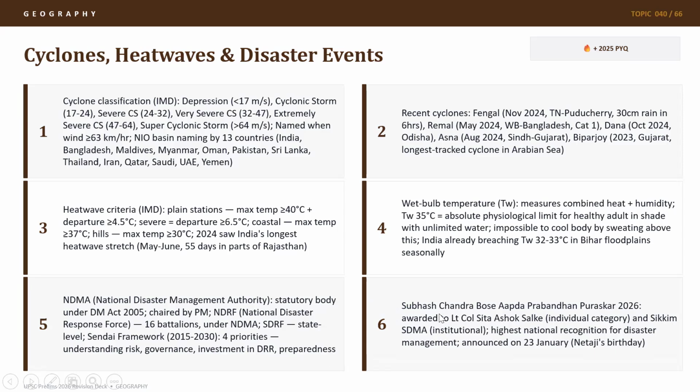We have the Subhash Chandra Bose Apada Prabandhan Puraskar from 2026. It was awarded to Lieutenant Colonel Sita Ashok Salke in the individual category, and Sikkim SDMA in the institutional category. It is the highest national recognition for disaster management, announced on 23rd January on Netaji's birthday. So we have an Apada Prabandhan Puraskar named after Netaji Subhash Chandra Bose. It was given to Sikkim SDMA in the institutional category and Lieutenant Colonel Sita Ashok Salke in the individual category in